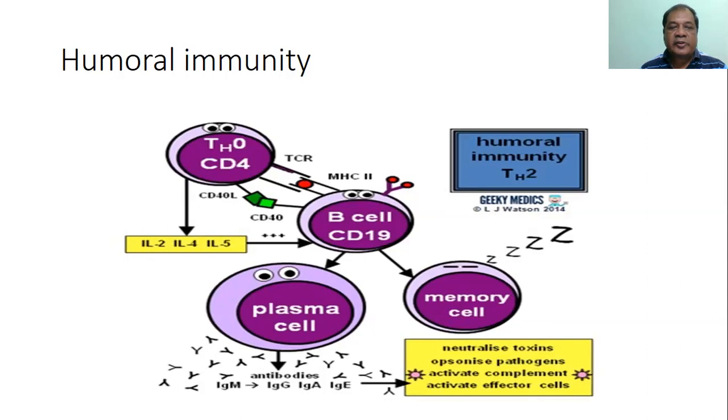This co-stimulation then causes some lymphokines to be secreted, like IL-2, IL-4, IL-5, that act upon the B cell and convert it into the memory cell or plasma cell, which produces a large amount of antibody.